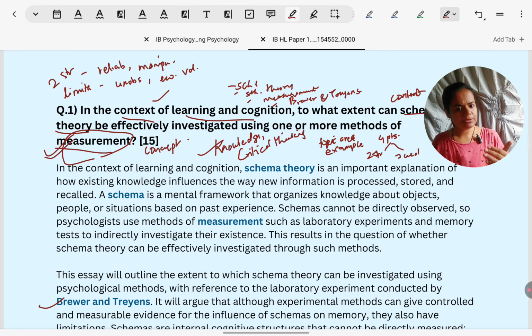This is the structure I will be showing to you as we go through the model answer also. So if right now you've just got a gist of it, that is fine. It is not a hard structure. It's not the only structure possible, but it's the one which works best with students because it's the most straightforward, most easy to understand, and very standardized, something that you can use across content and concepts. So it works well.